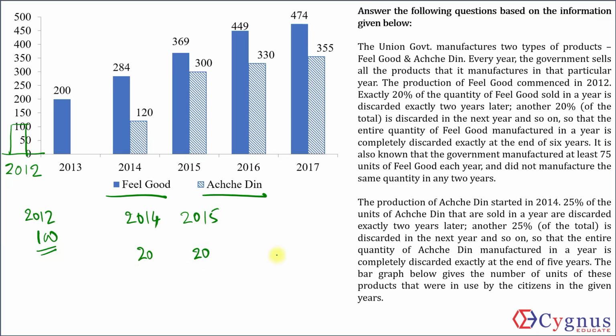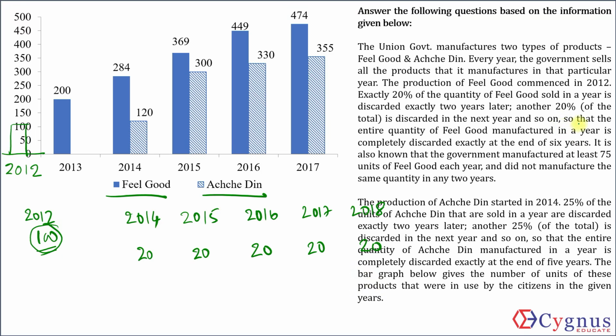If I keep discarding like this, then I can discard 20% only 5 times, because 20% into 5 is 100%. So that means 2016, 2017, 2018. If I keep discarding 20%, then by the end of 2018, all these 100 units that would have been sold in 2012 would be discarded by the end of 2018. And correctly so, something is written to that effect itself.